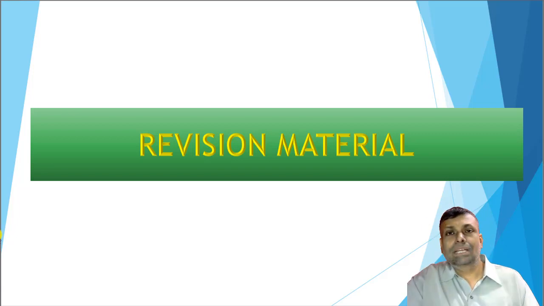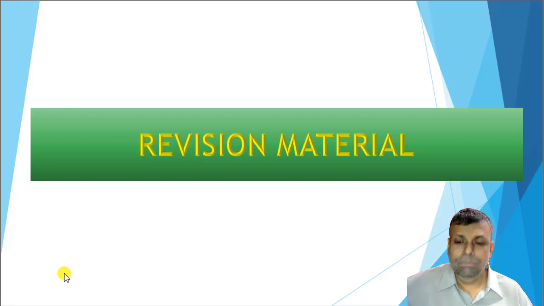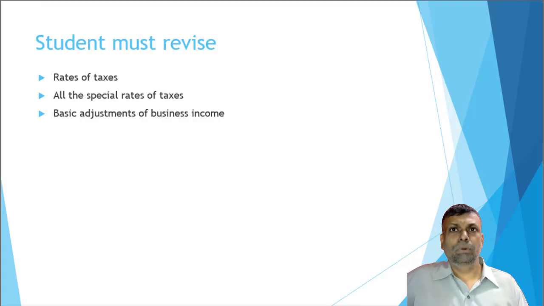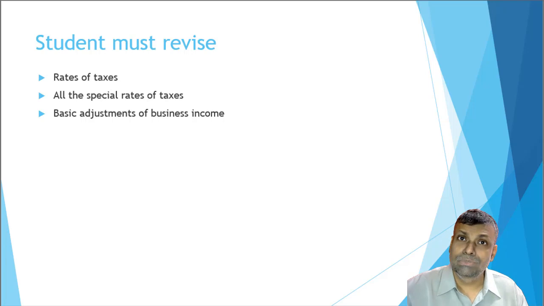Friends, let me start with the important topics immediately. First of all, let me go straight to business income and the other points. If you want, you can pause your video here. First of all, refer to all your rates of tax, all your special rates of tax. In the special rates of tax, I already told you that on-off provisions: in certain provisions chapter 6A deduction is allowed, in certain provisions return filing is relaxed, basic exemption is not available.